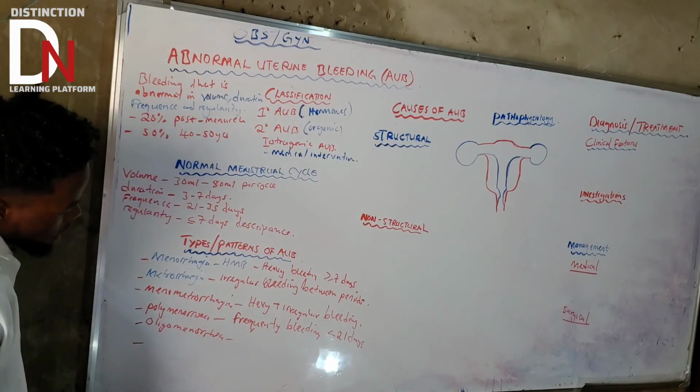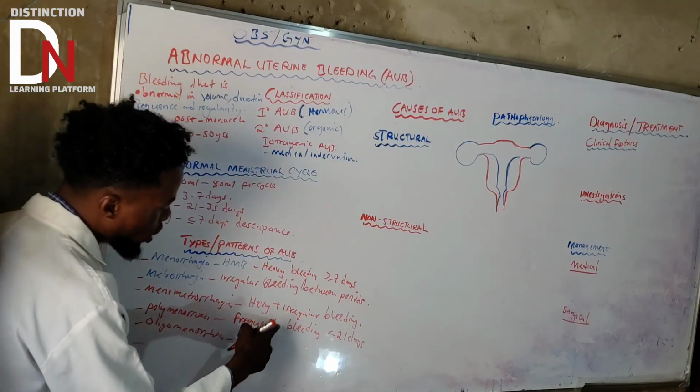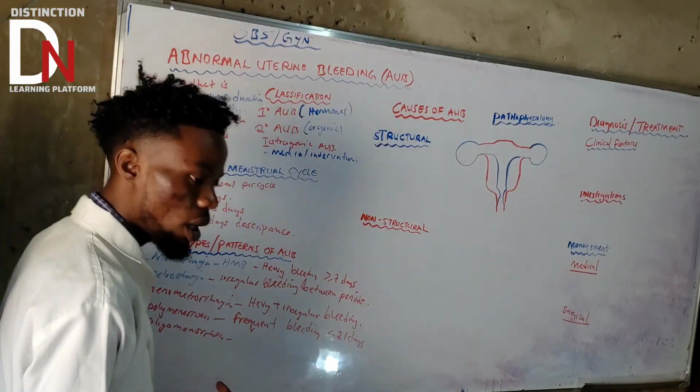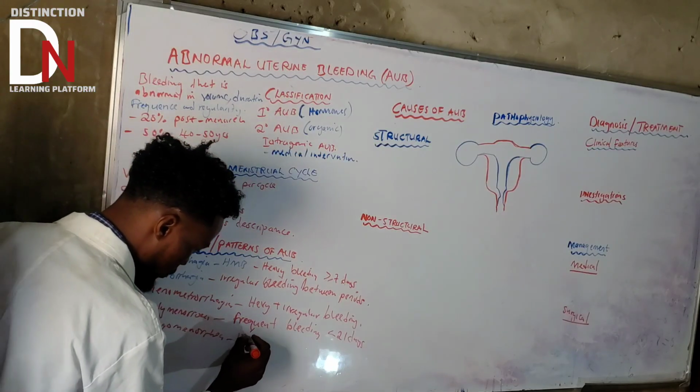So oligomenorrhea means that we're not going to say frequent. Now it's going to be infrequent. Why? Because it is greater than 35 days. So we're going to say infrequent.